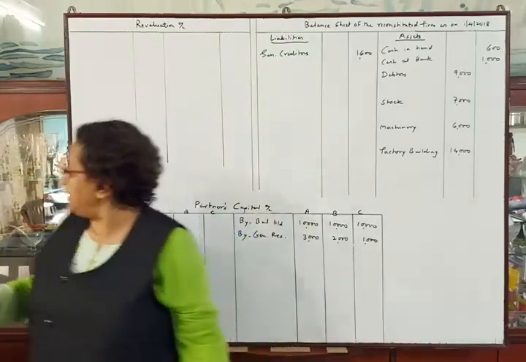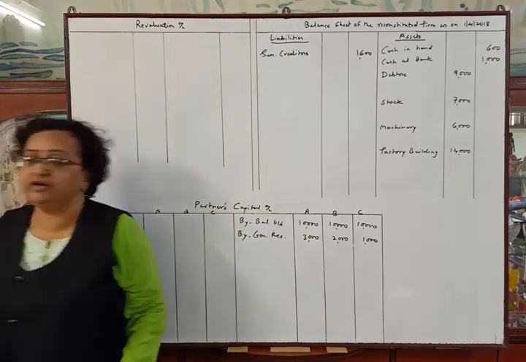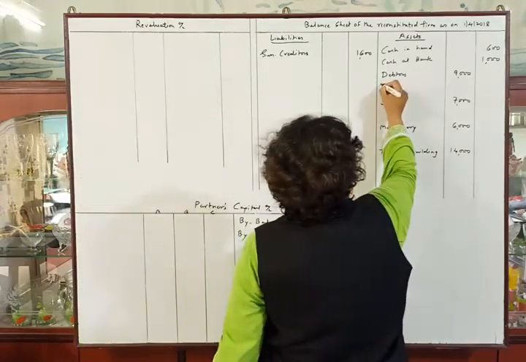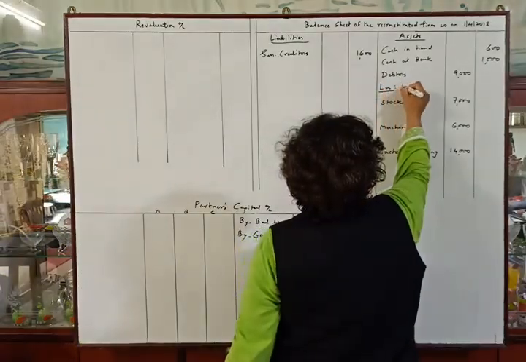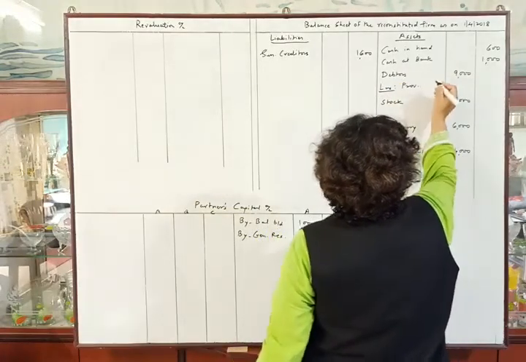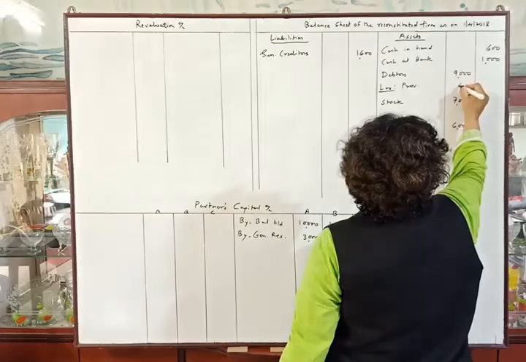Okay. Now the first adjustment. Provide a reserve of 5% on debtors for doubtful debts. So we will create 5% reserve on debtors less provision, that is reserve for doubtful debts. 5% on 9,000, which is 450.